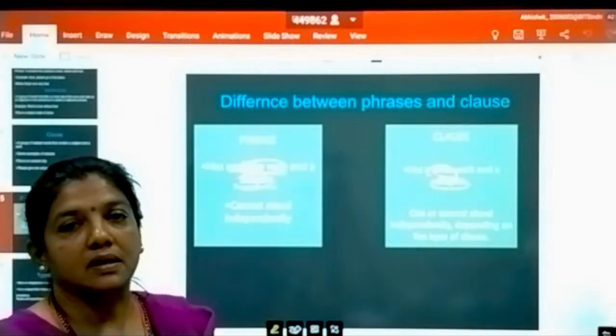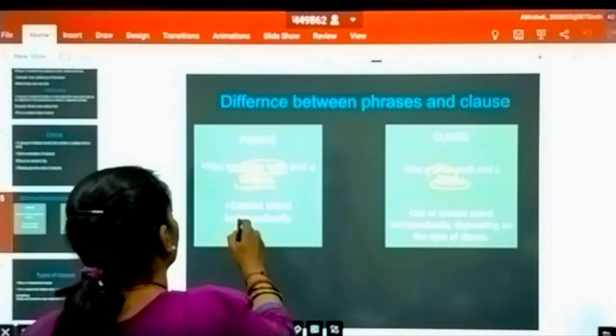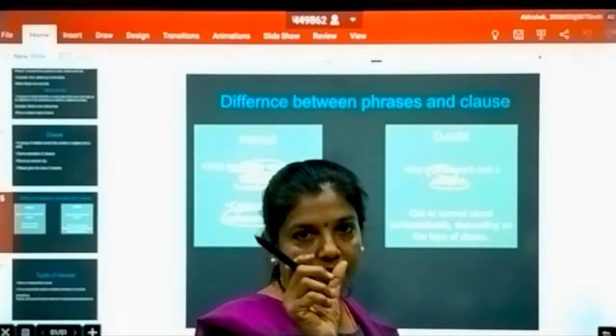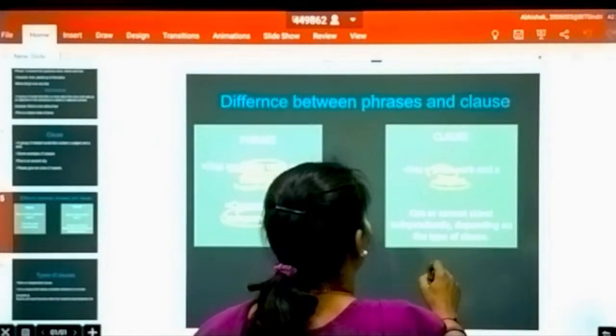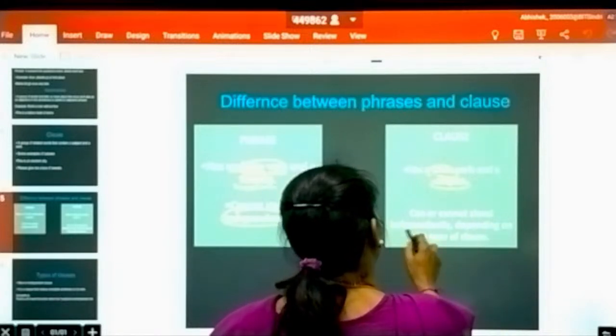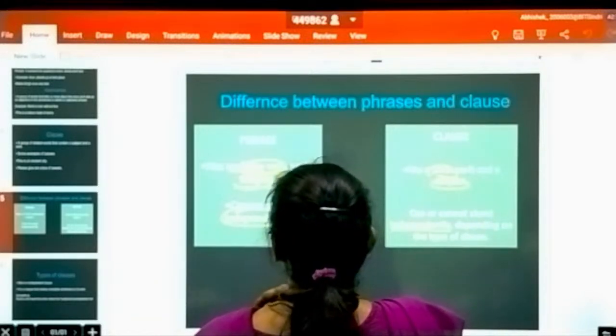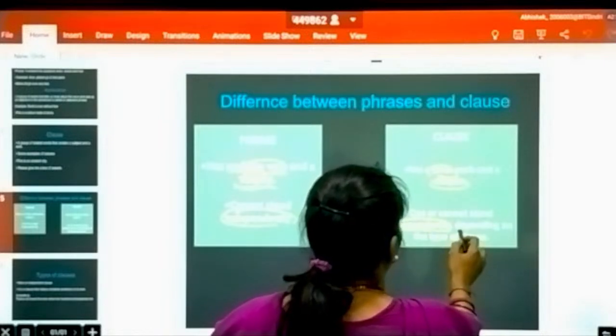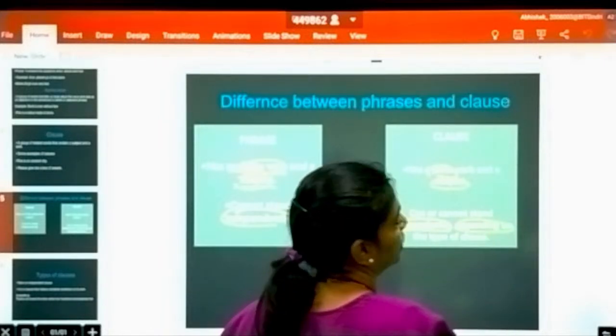A phrase cannot stand on its own independently because it is just a phrase. But a clause can or cannot stand independently, depending on the type of the clause.